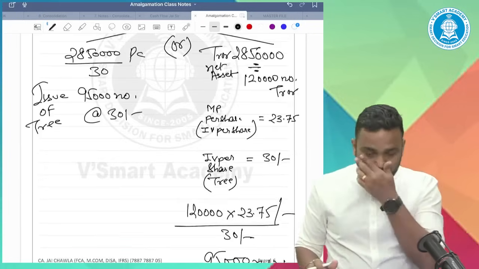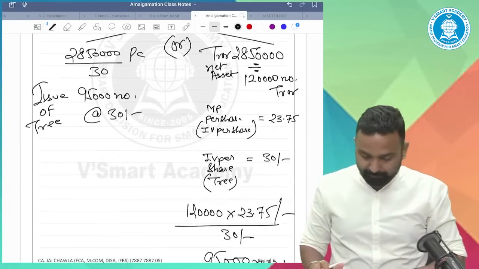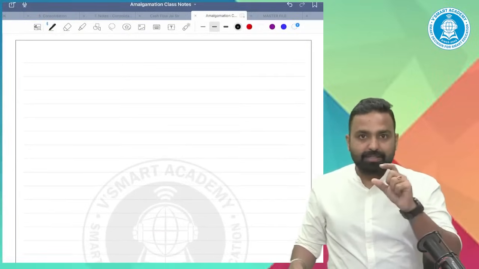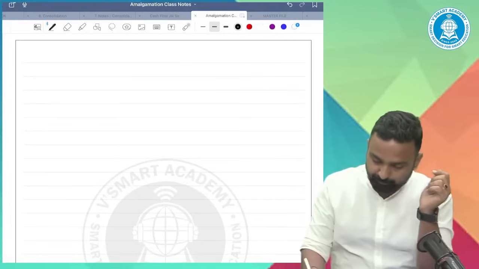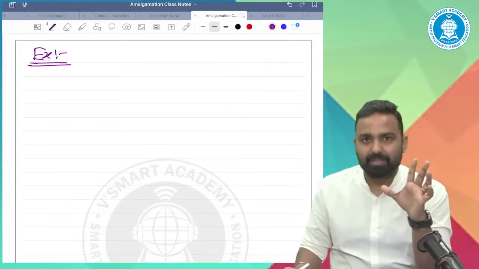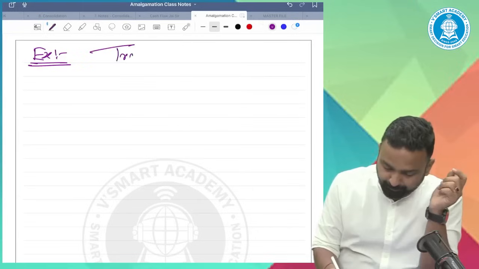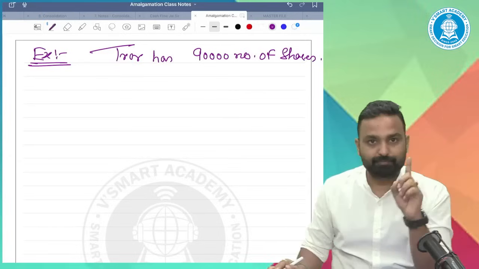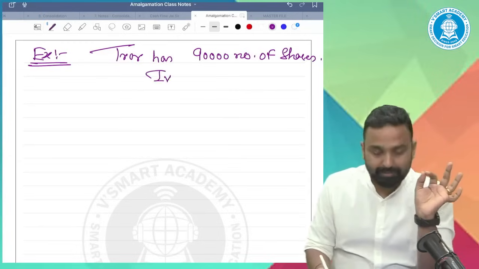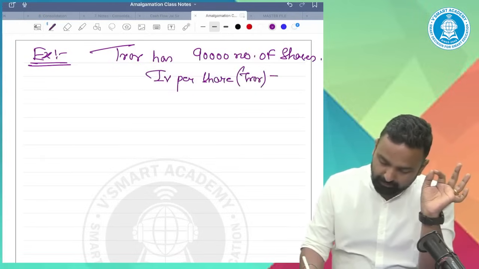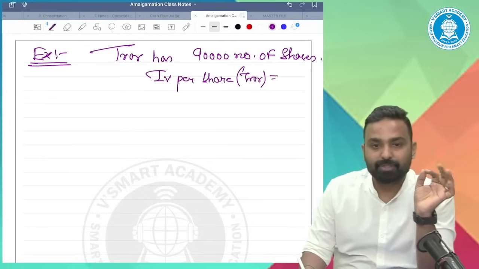Okay, so this was the PC. One last thing I would discuss as far as PC is concerned. I will give you an example. One last thing: transferor has 90,000 shares. Intrinsic value per share of transferor.